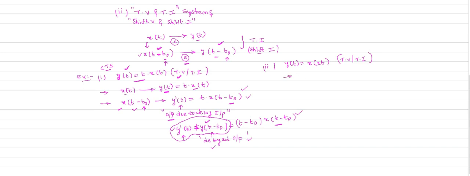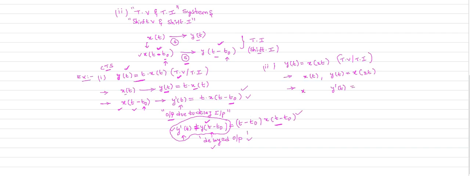For this, what is the first step? First step is you just apply the input x of t. For x of t, what is your output? Your output y of t is x of 2t. Now what is the second step? You find out the output due to delay in input.